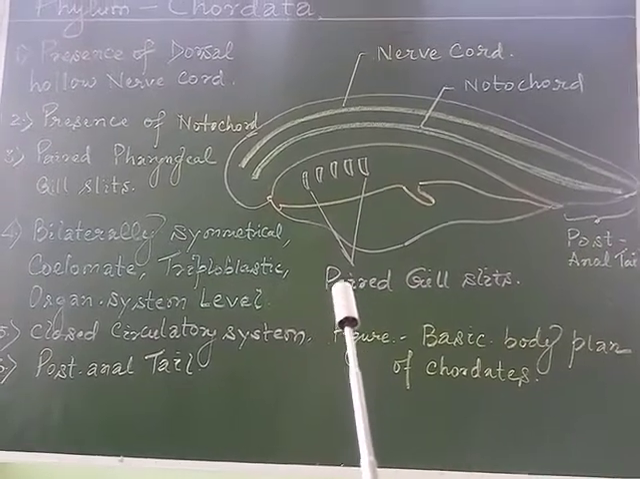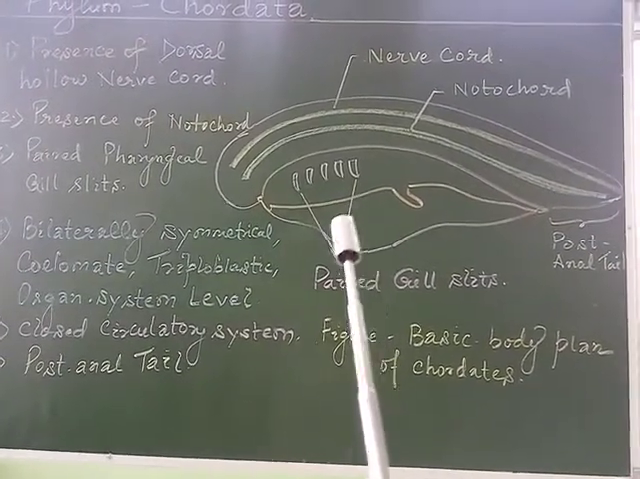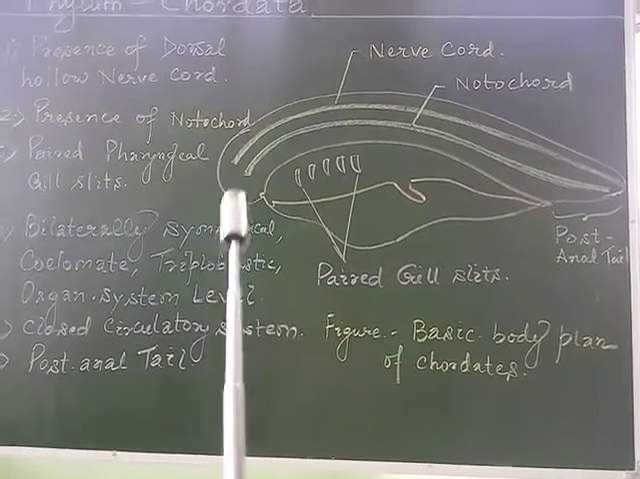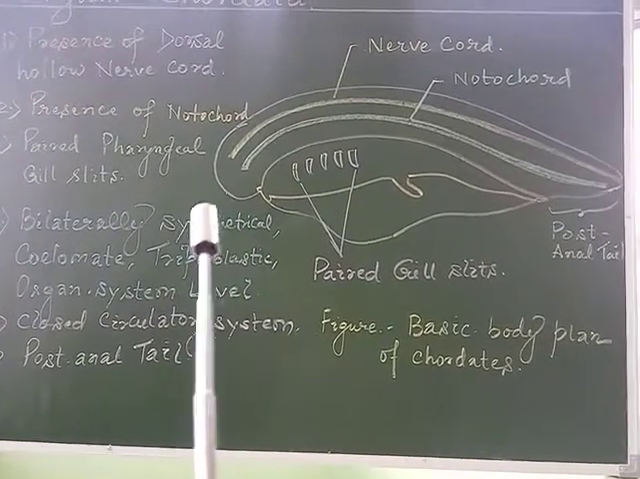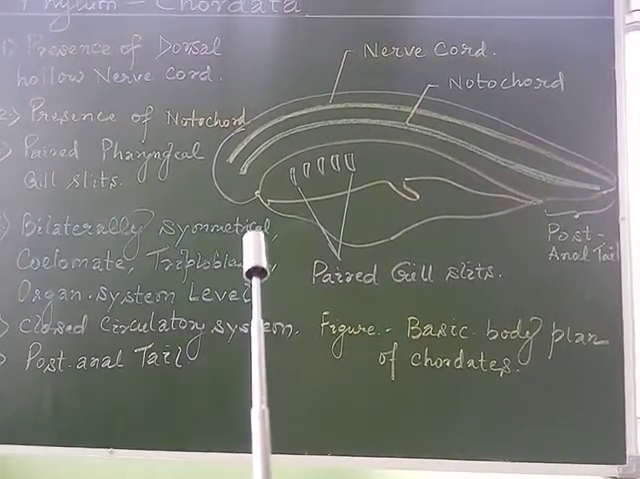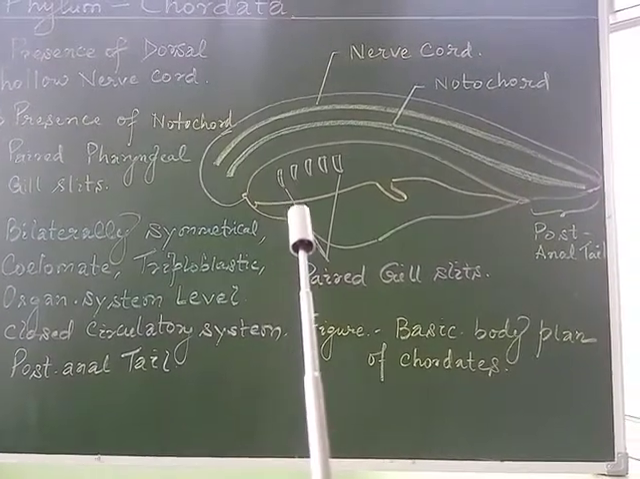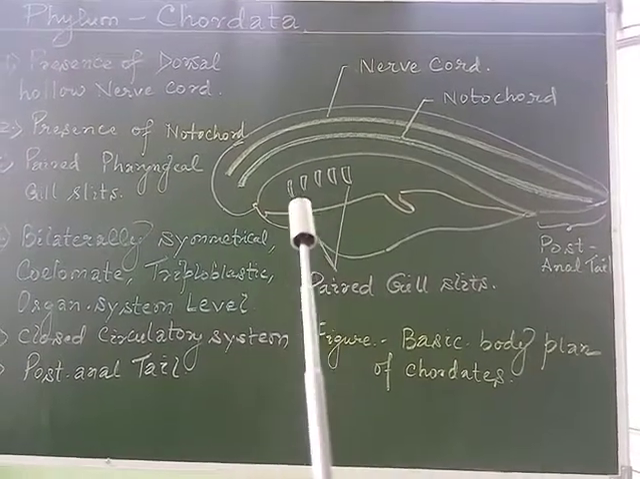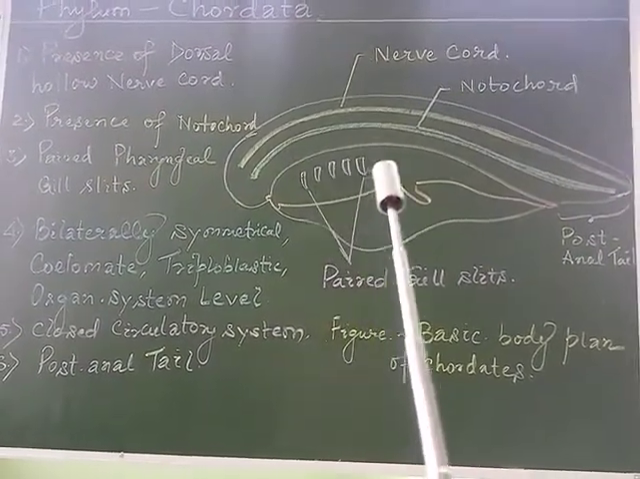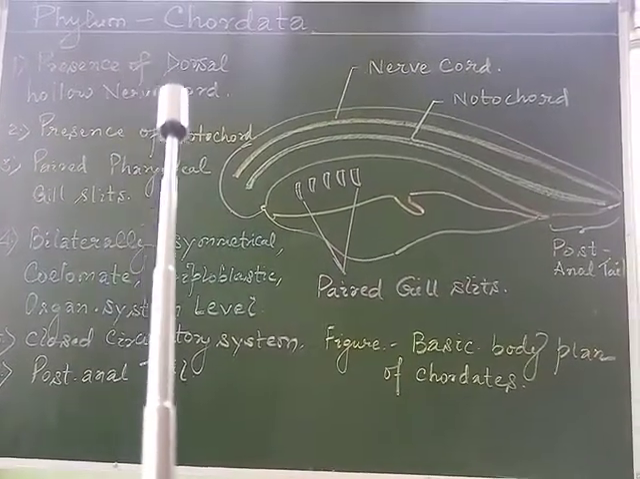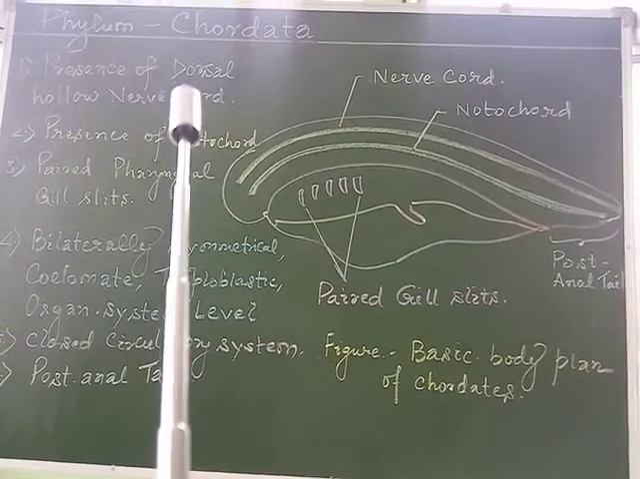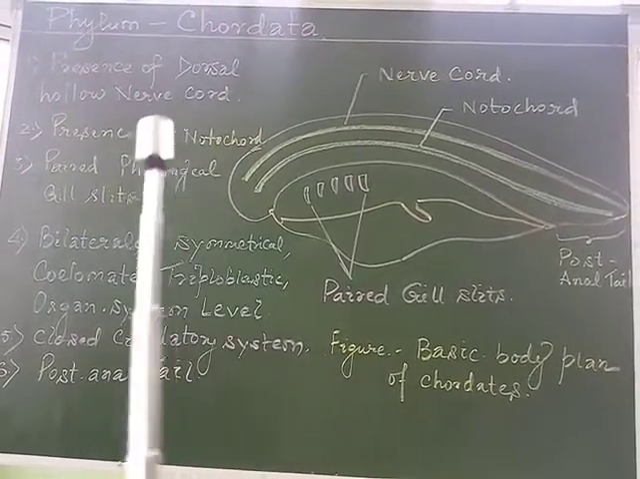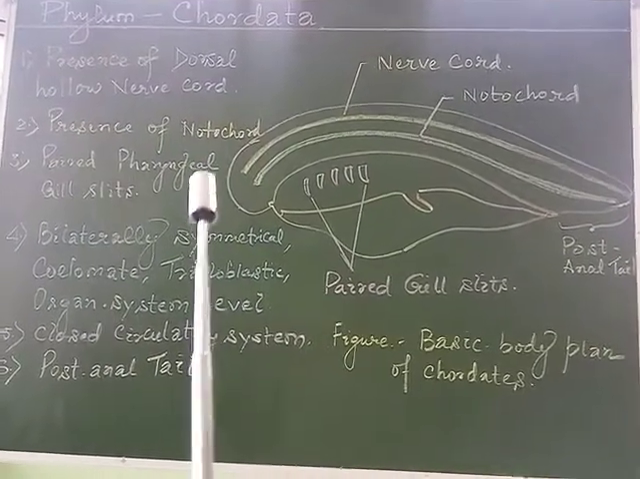So, what are these pharyngeal gill clefts, paired gill slits? In all the chordates at some stage of their life history, a series of paired lateral gill clefts or gill slits perforate through the pharyngeal walls of the gut behind the mouth, which helps in the process of respiration. So these three are the prime important characteristics exhibited by the members of the chordates: the presence of a dorsal hollow nerve cord, the presence of a notochord, and paired pharyngeal gill slits.